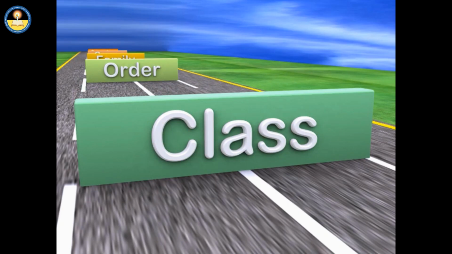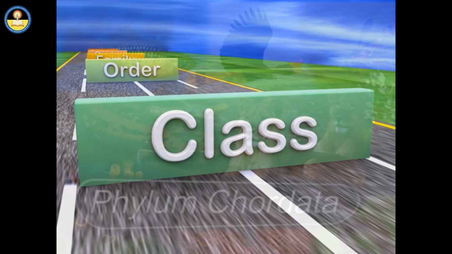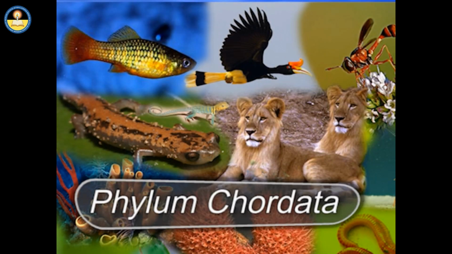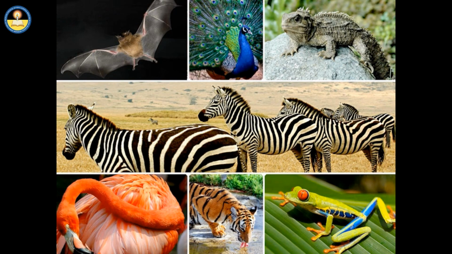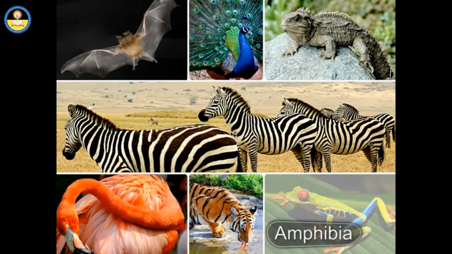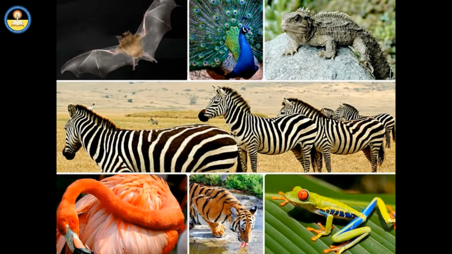The next category that makes up a phylum is the class. For example, the phylum Chordata is divided into several classes, including aves, reptilia, amphibia, mammalia and several others.